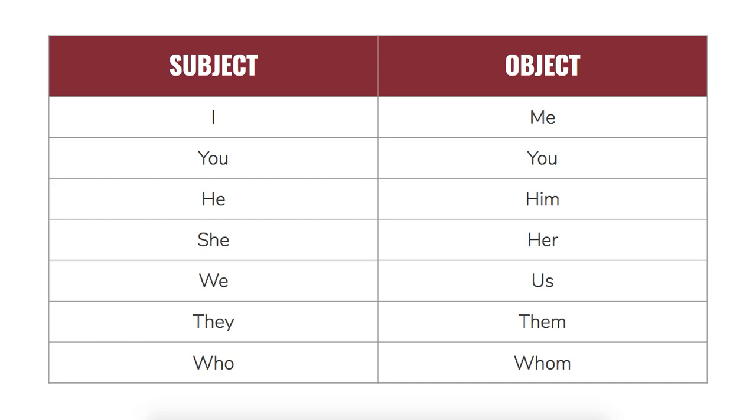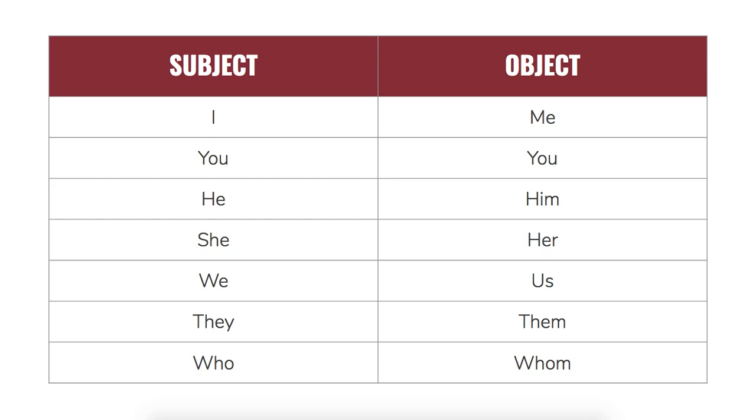But look at this list. If you want to pause here and take a screenshot, that might be helpful for you. You don't have to though. But if we look at some of these pronouns, we can see how they change. So for instance, I versus me. If you are talking about yourself and you are the subject of the sentence that you're saying, then you are going to use the word I. But if you are the object, you are going to say me. You can see how these change.